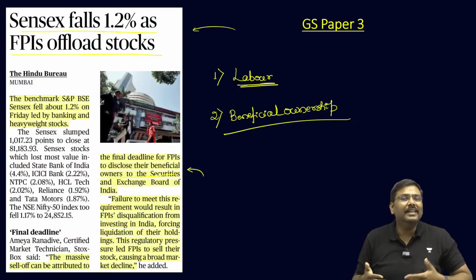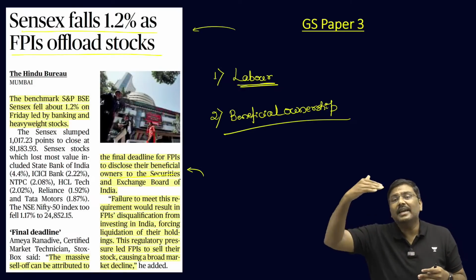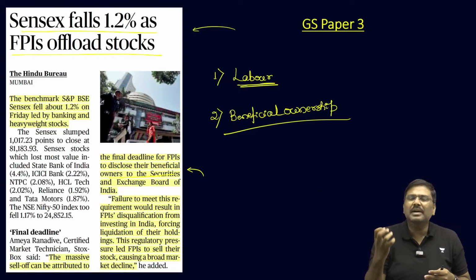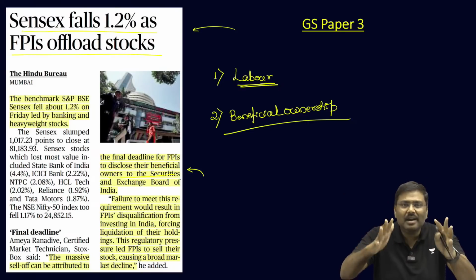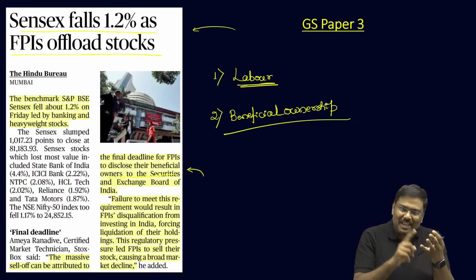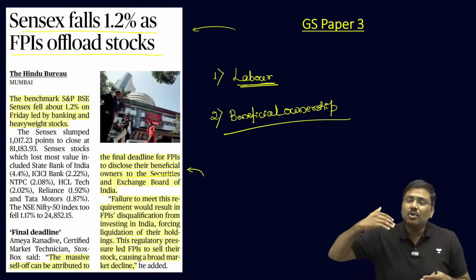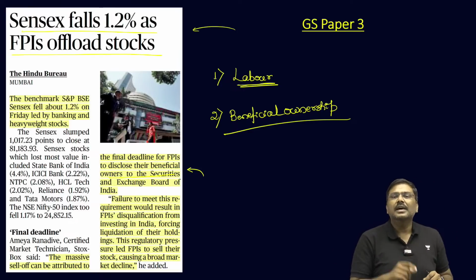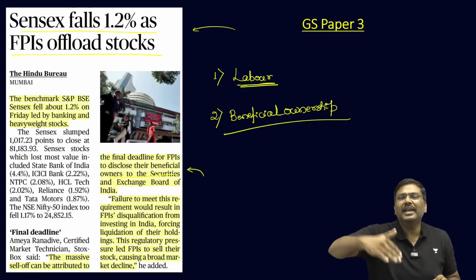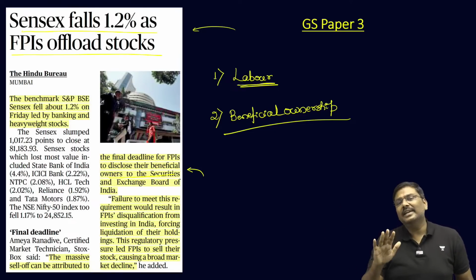So, worried about these kinds of guidelines, and because the 9th September is the due date, what will happen after 9th? After 9th, if you sell the equity in the market and earn money, 5% of that you will have to pay to SEBI in the form of penalty. So, because of these two reasons, yesterday there was a lot of selling in the equity market by FPIs. Result of this is a drop in the Nifty as well as Sensex when the day ended.